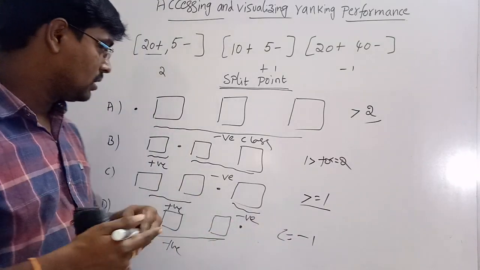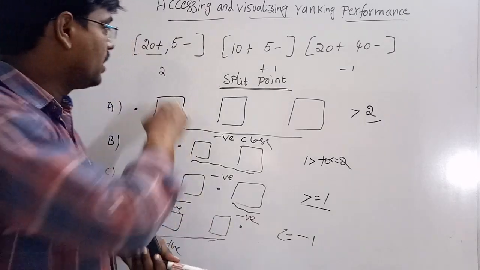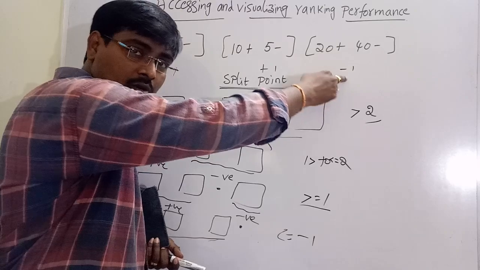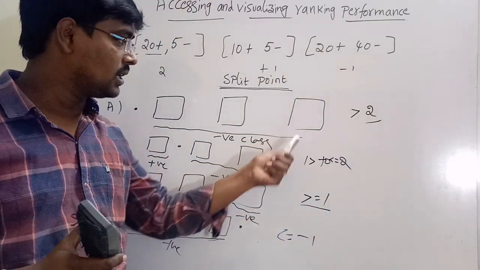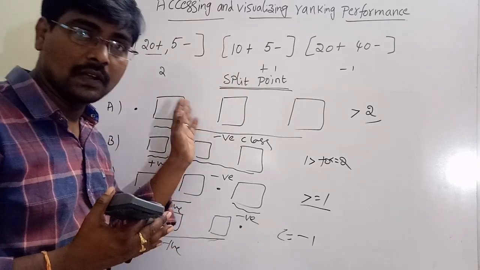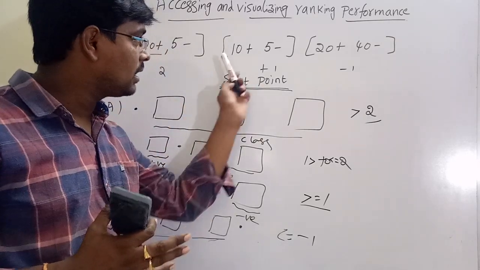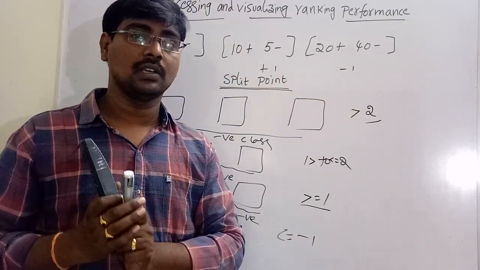Okay, so these are the ways of selecting the split point. Based on the split point, we have already assigned the scores. Based on this, we are setting some threshold value. This is the way how to divide the segments and convert the ranking into classification.